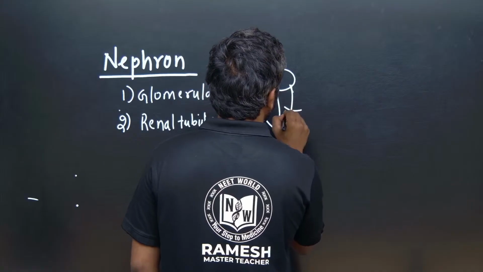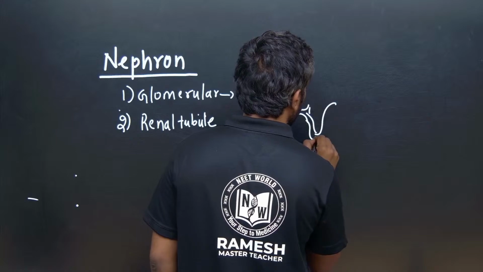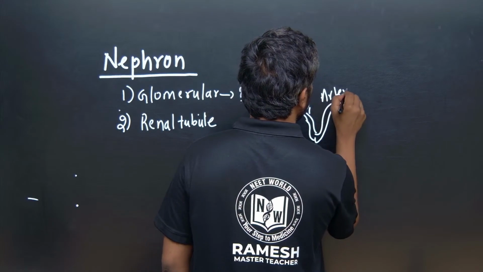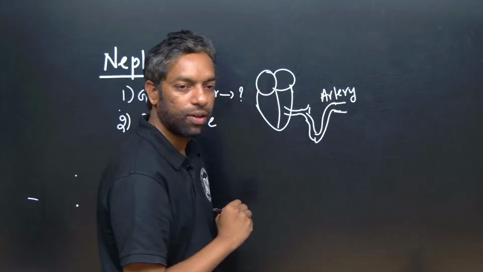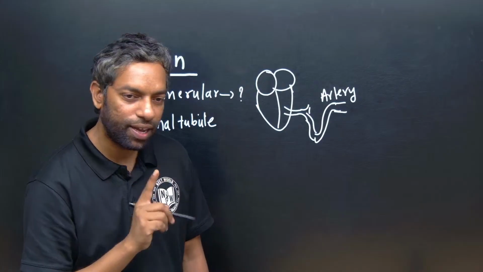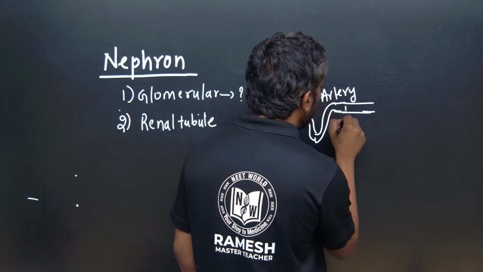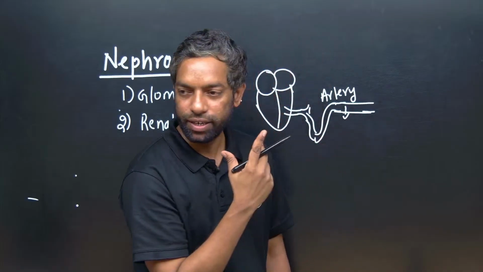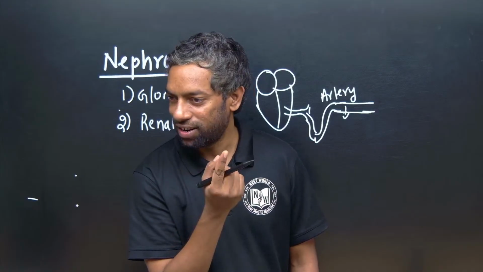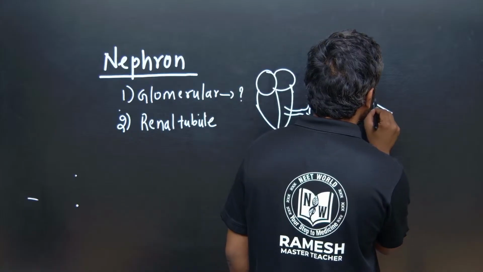The artery is further divided into arterioles. The artery is not structured for filtration and is not suitable for the filter, so it is converted into the arteriole.